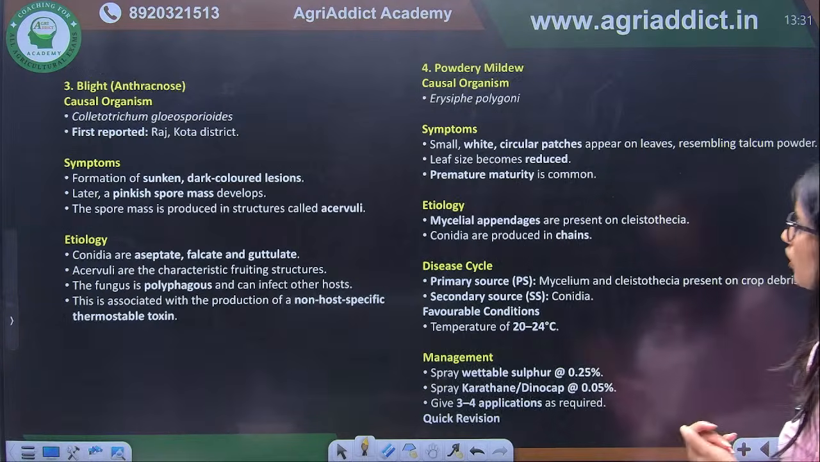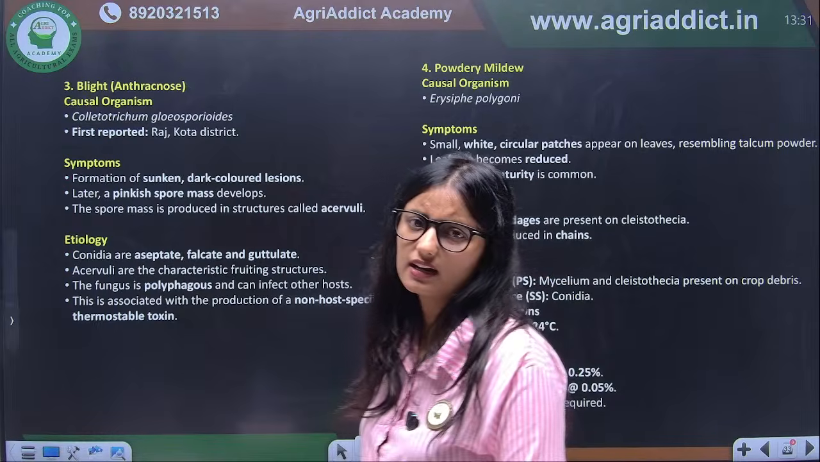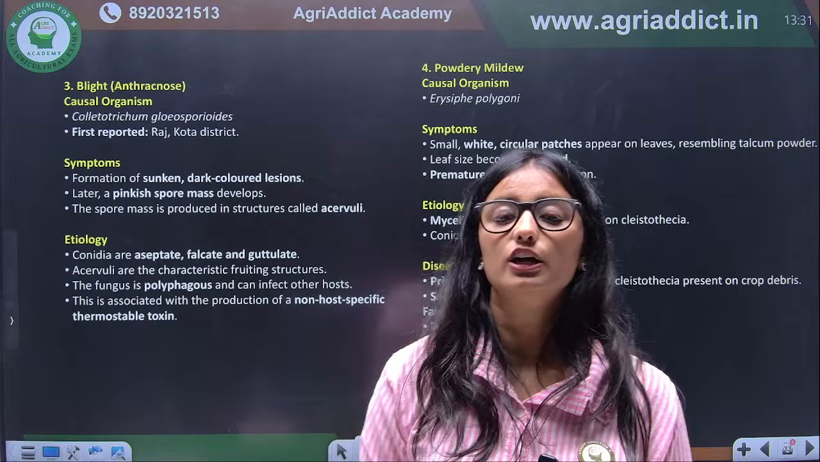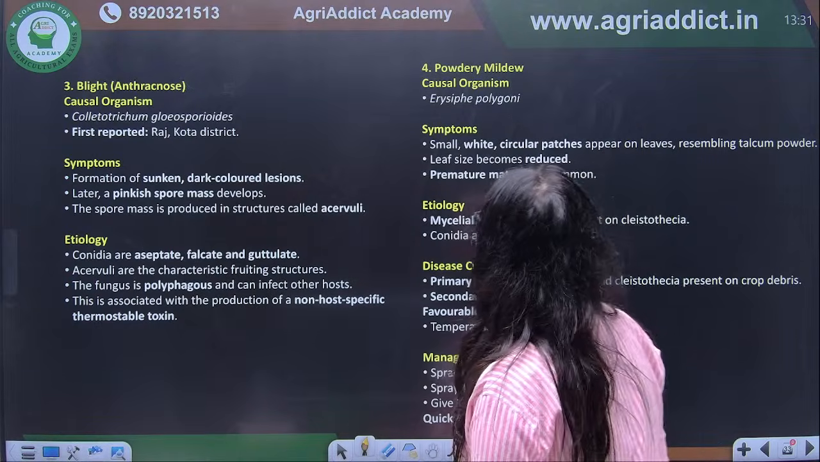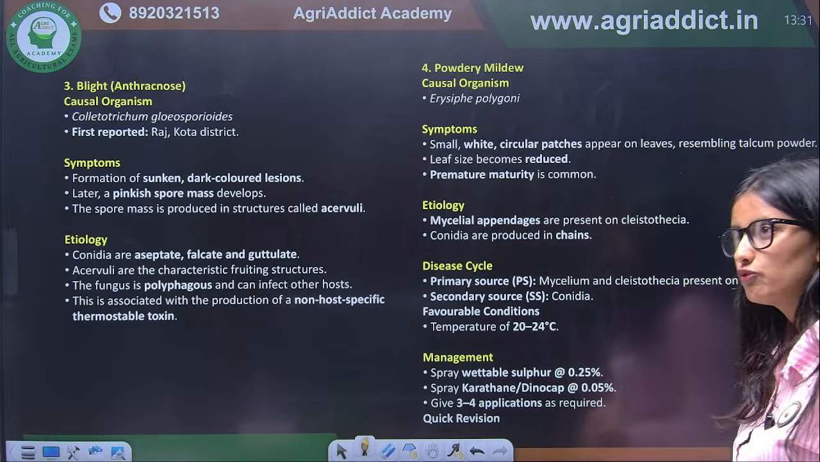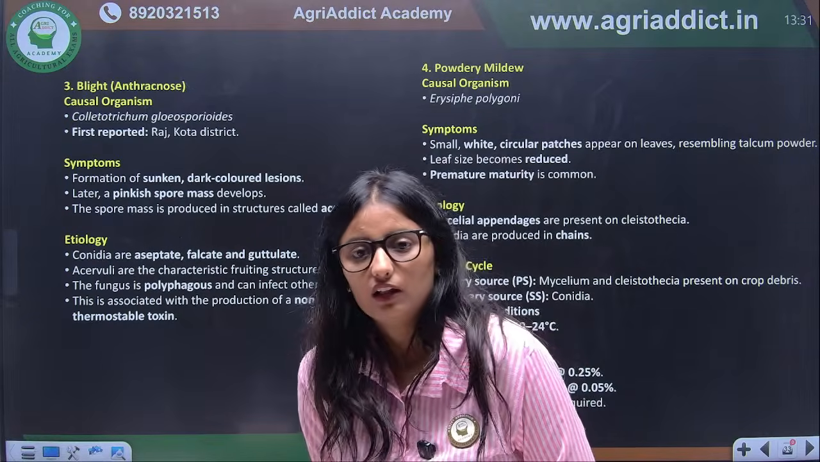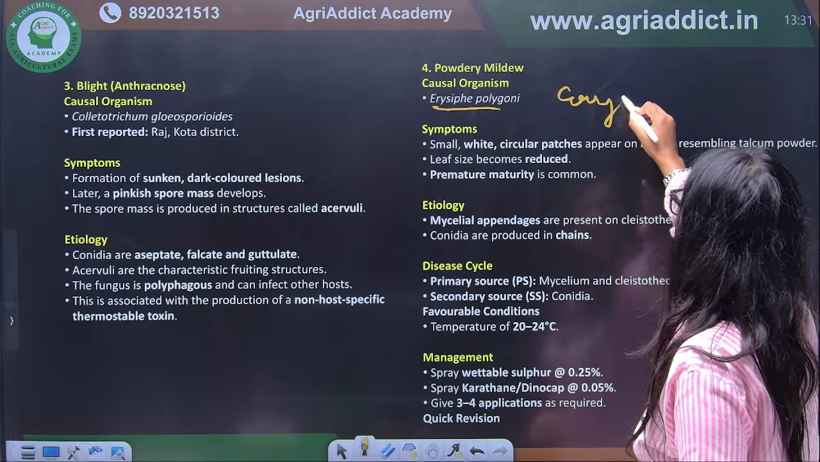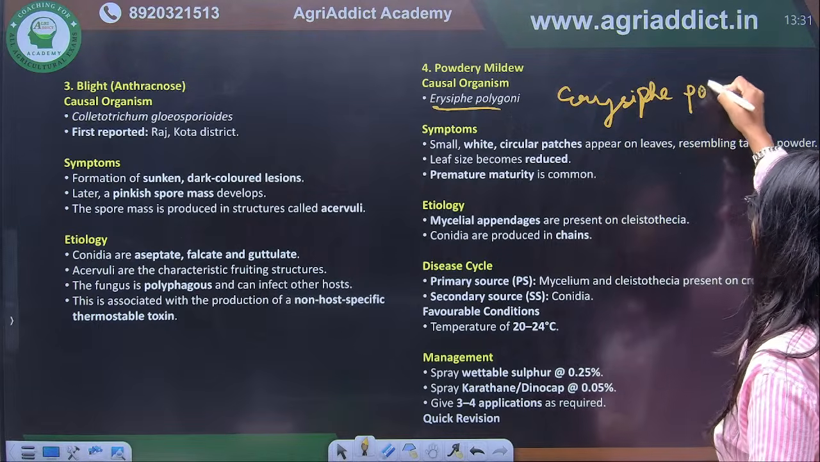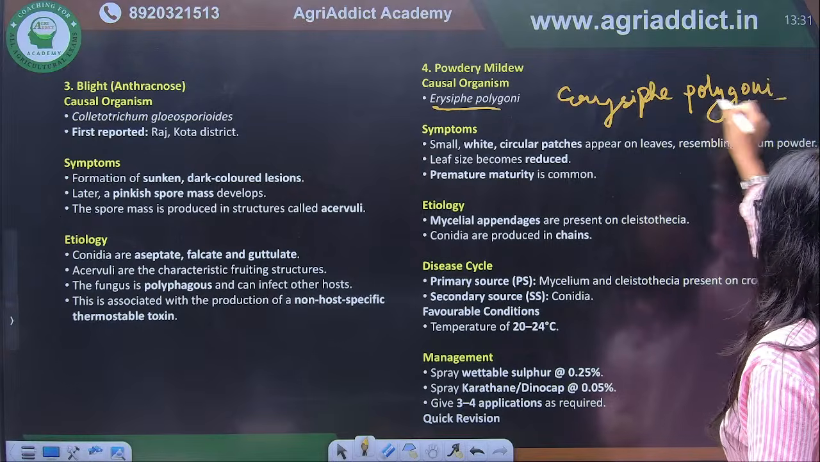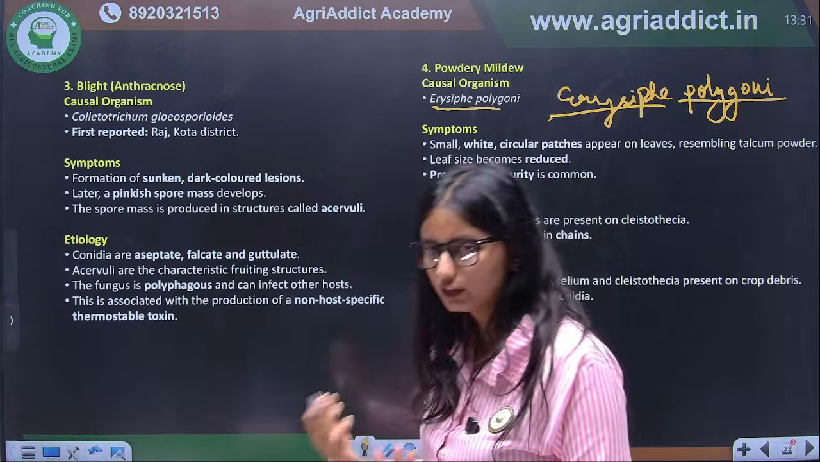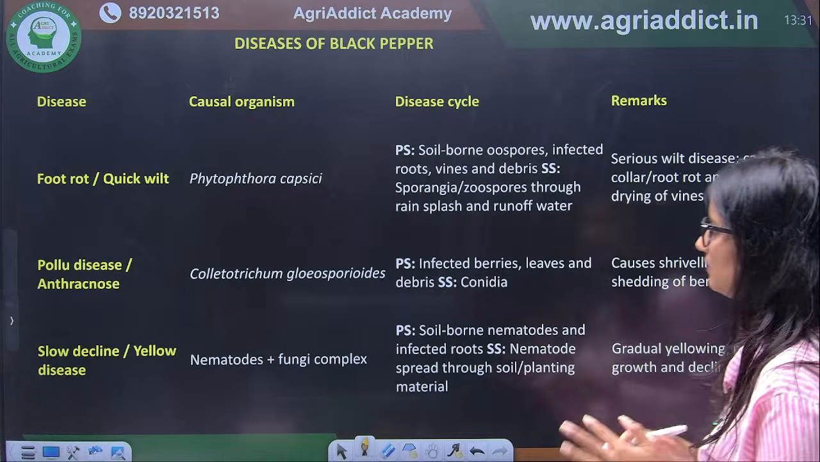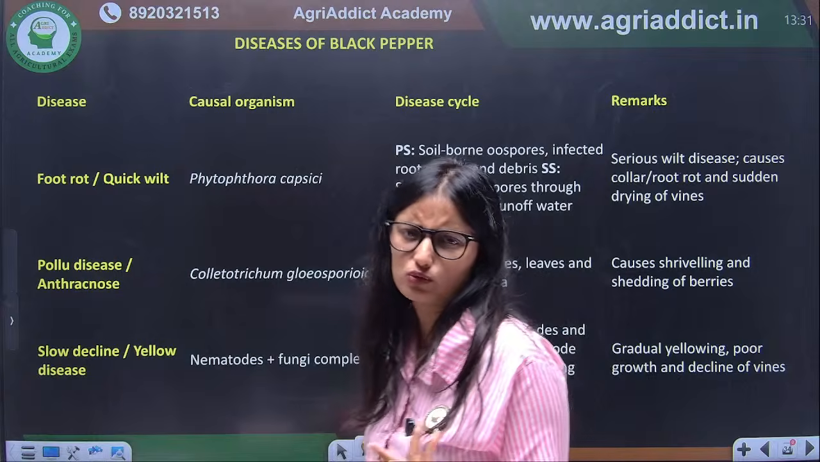So these are the two important diseases. And if we talk about blight, anthracnose blight, the causal organism will be Colletotrichum gloeosporioides. And next is powdery mildew. Which powdery mildew is affecting coriander? That is Erysiphe polygoni. And Colletotrichum gloeosporioides, we know, is causing anthracnose. So these are again very common diseases, anthracnose and this other disease.